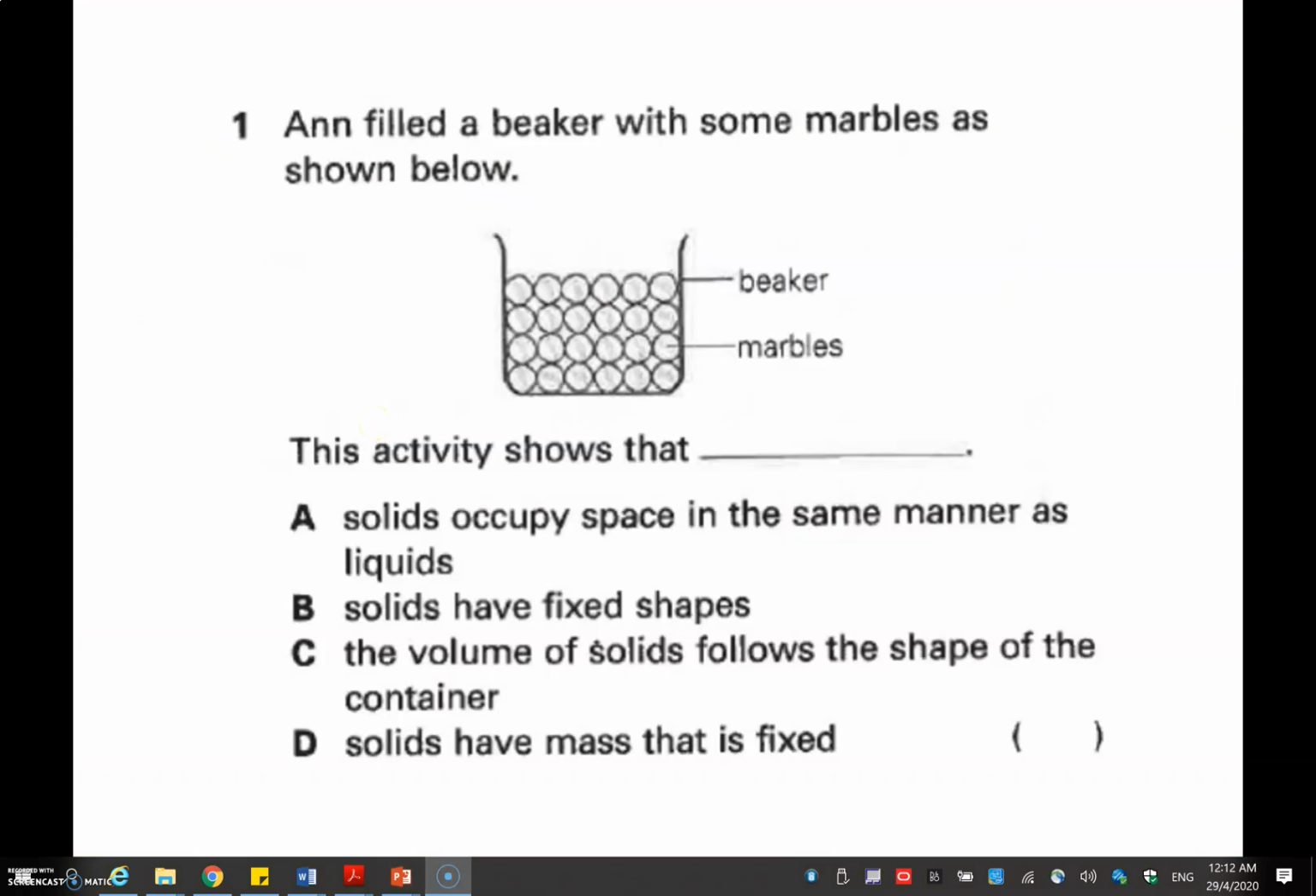Question 1. When marbles are put into a beaker, it shows that solids have a fixed shape because the shape of the marbles doesn't change even when placed inside the beaker.